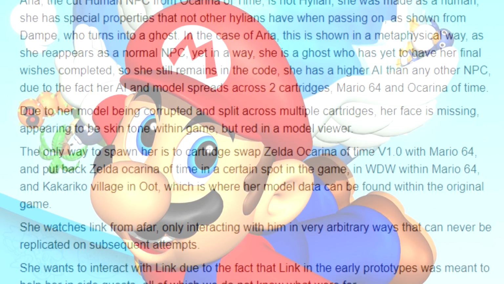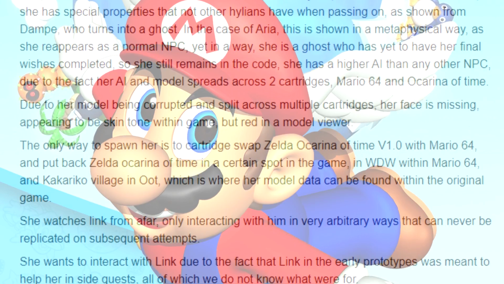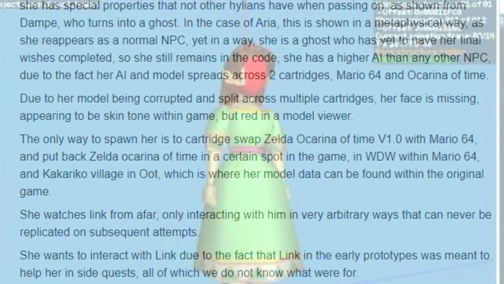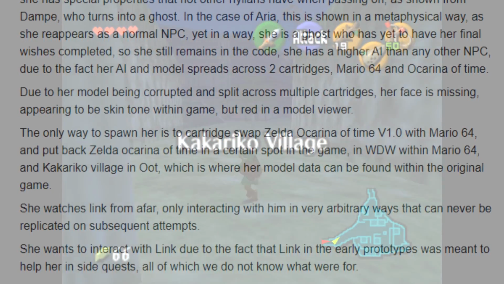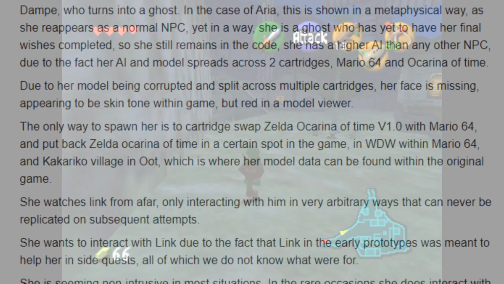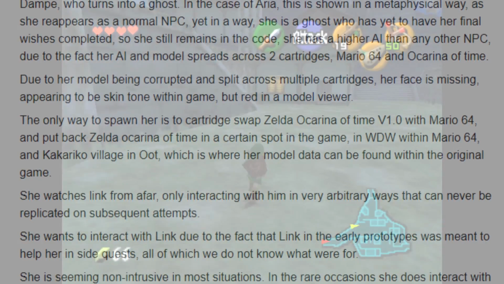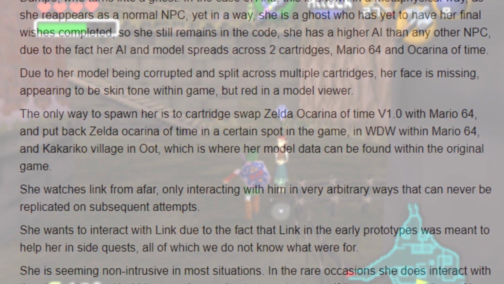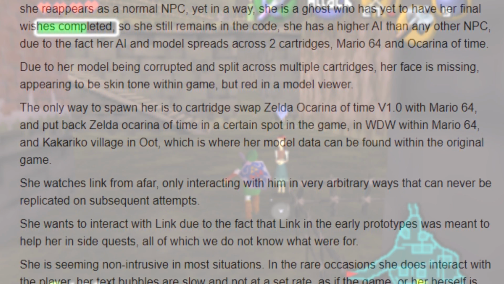Due to her model being corrupted and split across multiple cartridges, her face is missing, appearing to be skin tone within game, but red in a model viewer. The only way to spawn her is to cartridge swap Zelda Ocarina of Time version 1.0 with Mario 64 and put back Zelda Ocarina of Time in a certain spot in the game, in Wet Dry World in Mario 64 and Kakariko Village in Ocarina of Time, which is where her model data can be found within the original game.